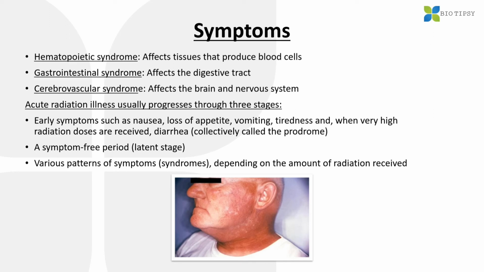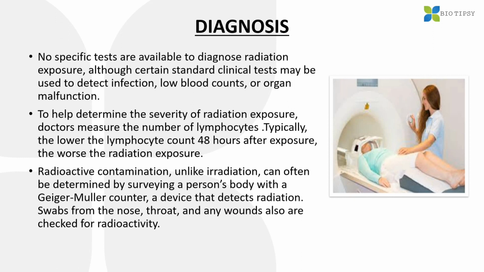Early symptoms such as nausea, loss of appetite, vomiting, tiredness, and, when very high radiation doses are received, diarrhea, are collectively called the prodrome. Now, prodrome is nothing but the previous stage of the syndrome. A symptom-free period is the latent stage, where there will be no symptoms. The last point is the various patterns of syndromes depending on the amount of radiation received. Next slide is the diagnosis.